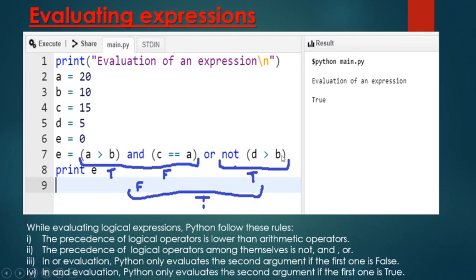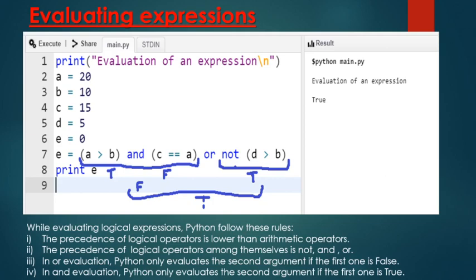Here, not d greater than b. d greater than b is 5 greater than 20, which is false, but here we have used not, so it will become true. After that we'll evaluate this false or true. False or true will become true. So the final result will be true. After evaluating this expression, you will get true as result. As these use relational and logical operators, it gives you a boolean value as result. Clear?